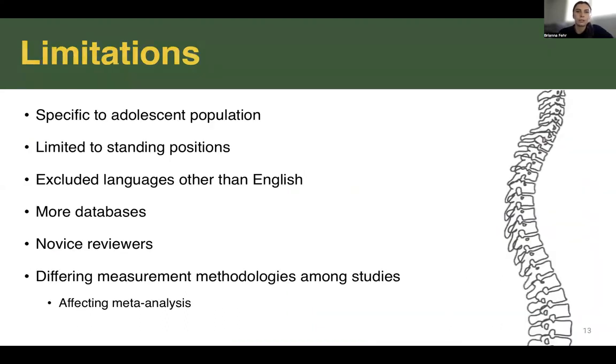Some limitations to the study were that we only included adolescent populations within our search. We limited to standing positions only. We excluded languages other than English. Only 4 databases were searched. The reviewers were considered novice, although they reached a high percentage of agreement when screening, and differing measurement methodologies used among the studies may have effects on our meta-analysis.